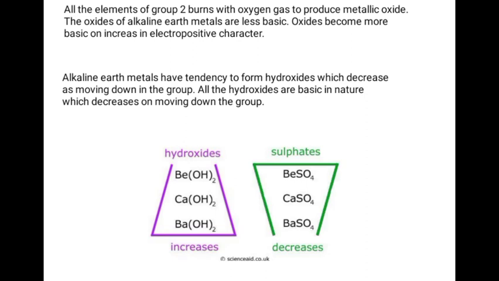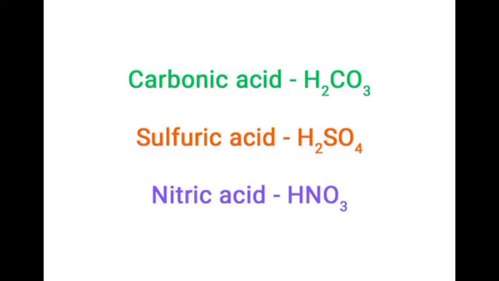And if we check the important compounds of alkaline earth metals, they form hydroxides, sulfates, carbonates, etc. Their oxides are alkaline in nature, that is basic in nature, and while moving down the group the basicity increases because the electropositive character increases. And their oxoacids. The acids which contain oxygen are known as oxoacids, and they also form oxoacids like carbonic acid, sulfuric acid, nitric acid, etc.